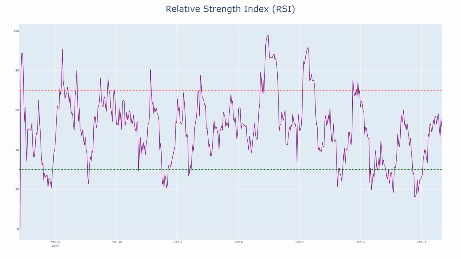A move above 70 would indicate overbought conditions, while a drop below 30 would reflect oversold sentiment. Investors should monitor RSI closely for potential bullish confirmation or bearish divergence.